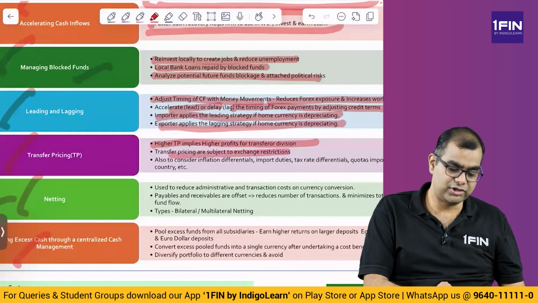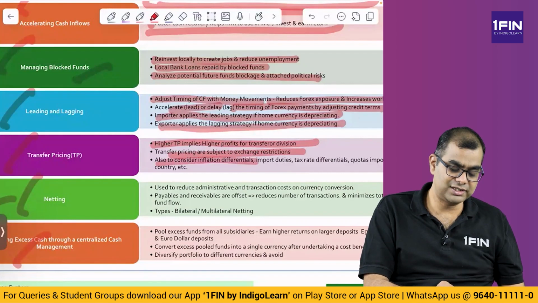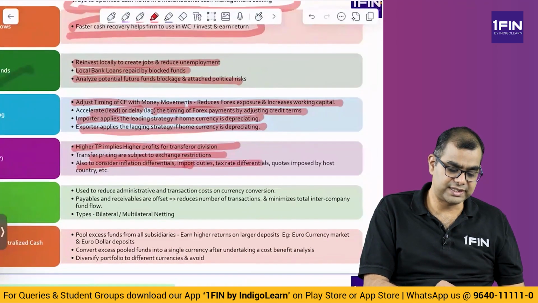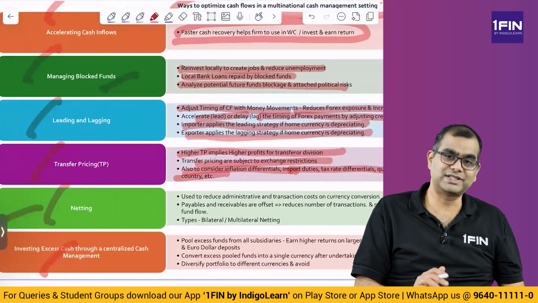Then transfer pricing is also subject to exchange restrictions. So you can't randomly do transfer pricing. There are some foreign exchange restrictions. Also consider inflation differentials, import duties, tax differentials, and quotas imposed by the host country. So you have to consider all of these before you deal with any transfer pricing issues.